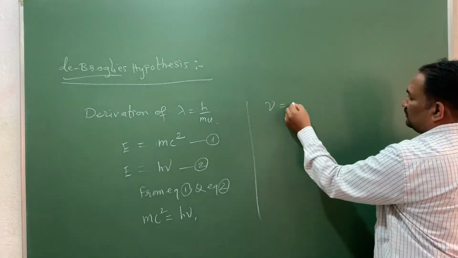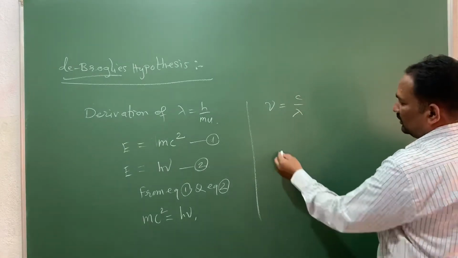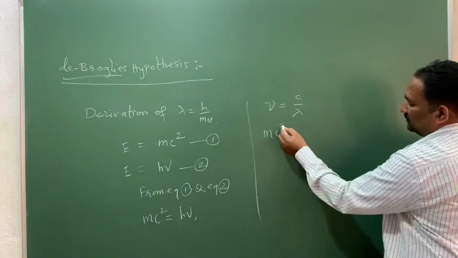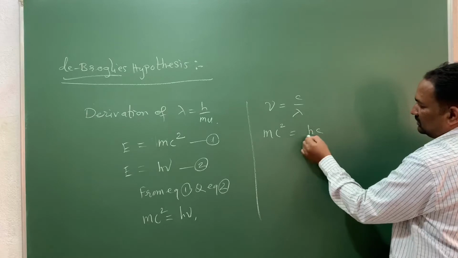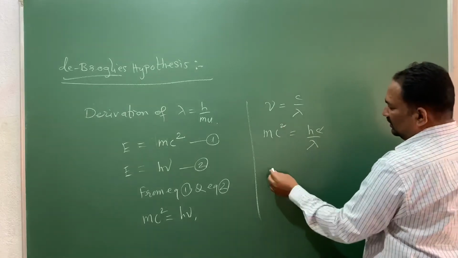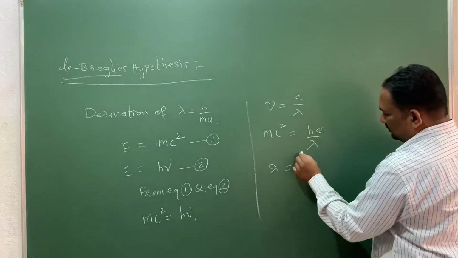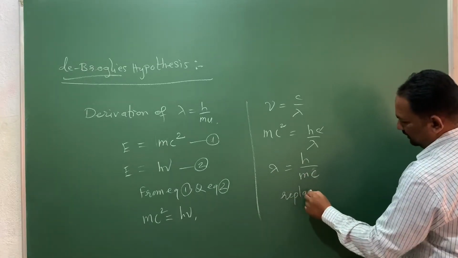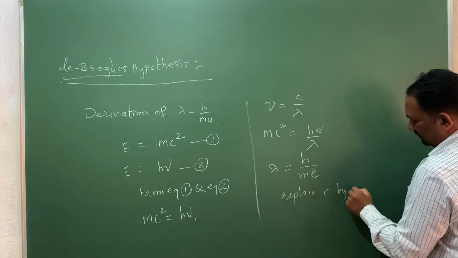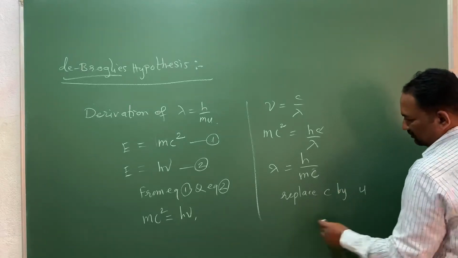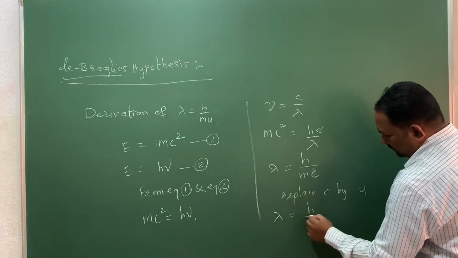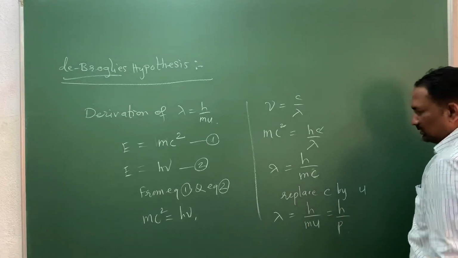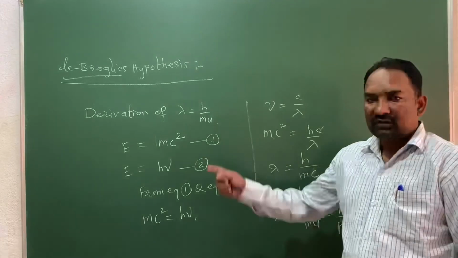that nu is equal to c divided by lambda. Therefore put this value of nu into this equation. So mc square is equal to hc divided by lambda. C cancels. It is lambda is equal to h upon mc. Now replace this velocity of light by the velocity of the particle or velocity of the electron. Then it is lambda is equal to h upon mv, or lambda is equal to h upon p. This is nothing but de-Broglie's hypothesis.